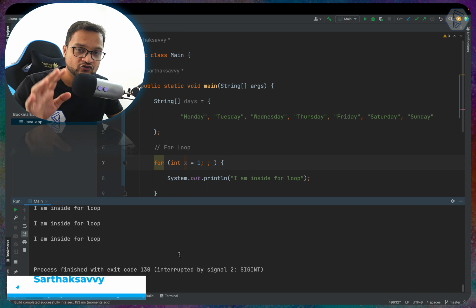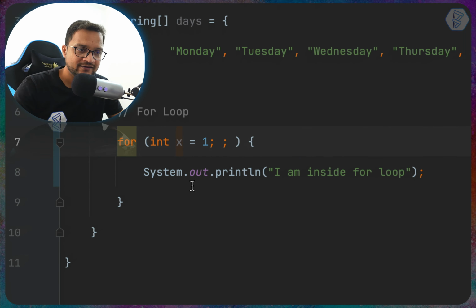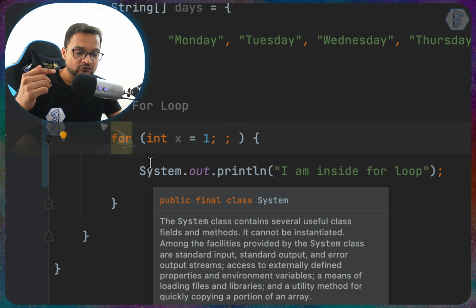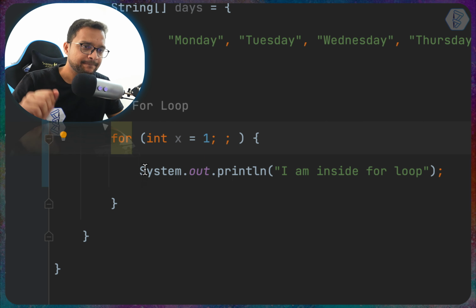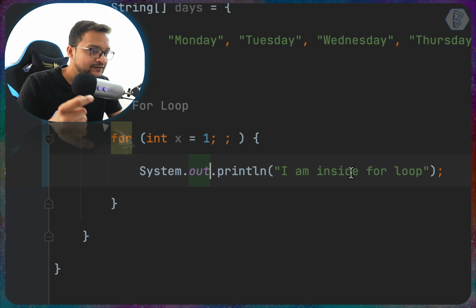Now it is stopped, and this happened because we have not defined any condition for when this for loop is going to end. So what's happening now? Let's see. I say that for every value of x equal to 1, print this thing.